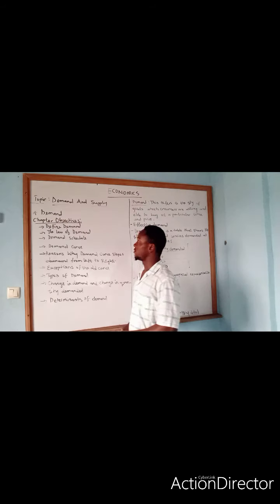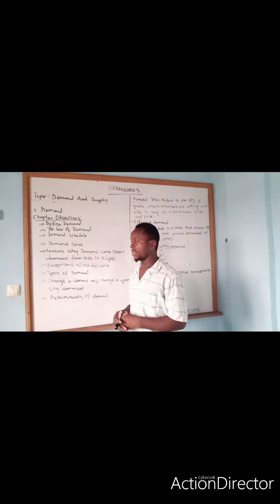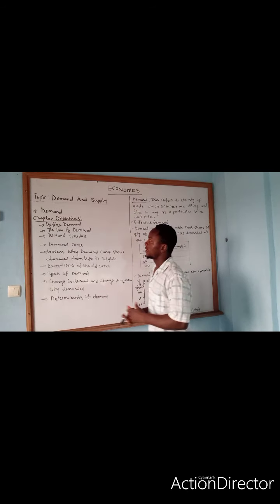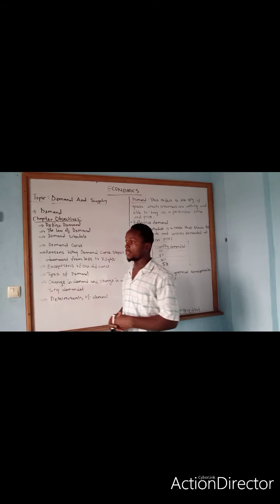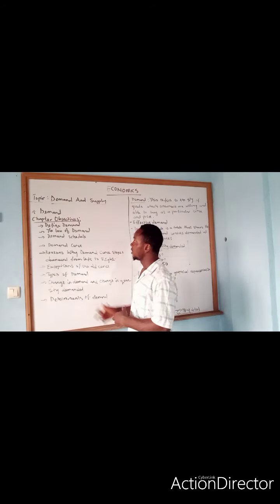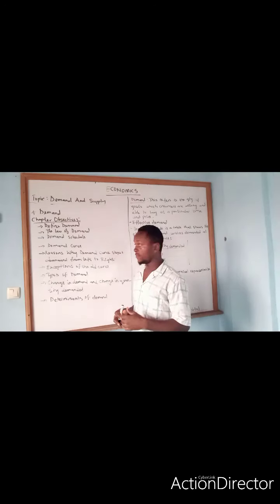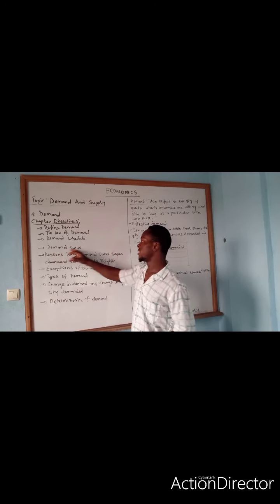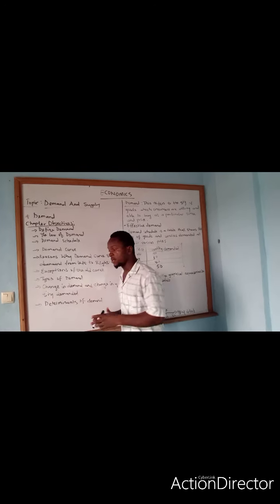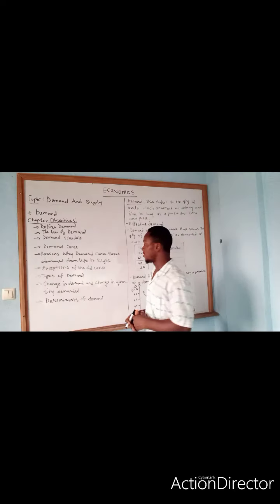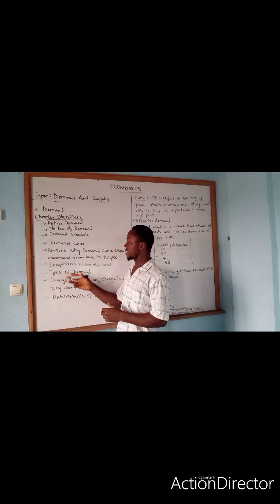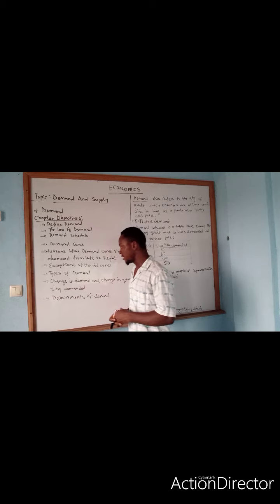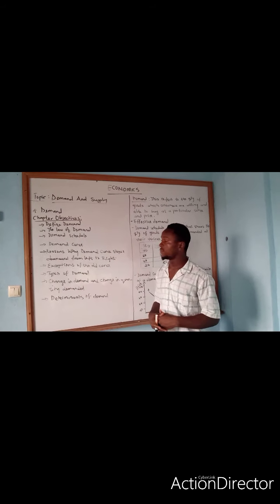Today in economics, I'll start with my first video, which is about demand and supply. On that, I would like to start first with demand. Under demand, I have to give you my chapter objective. I'll be explaining the definition of demand, the law of demand, demand schedule, demand curve, the reasons why demand curves go downward from left to right, the exceptions of the law of demand, and the types of demand, change in demand, change in quantity demanded, and lastly, the determinants of demand.